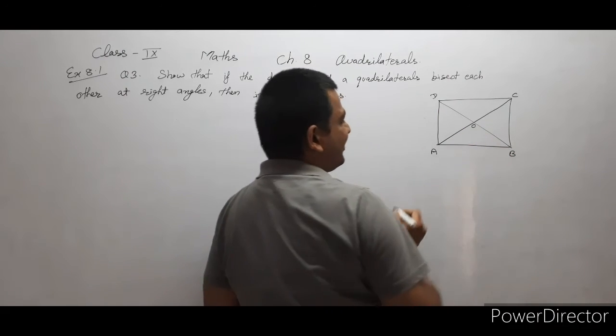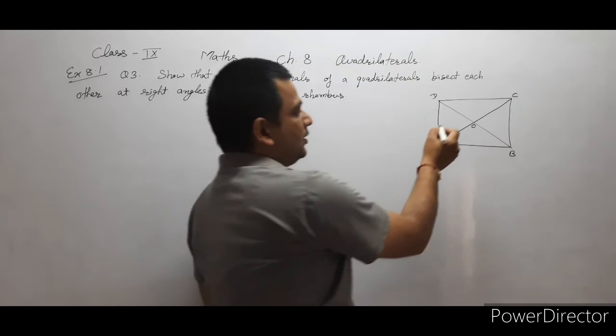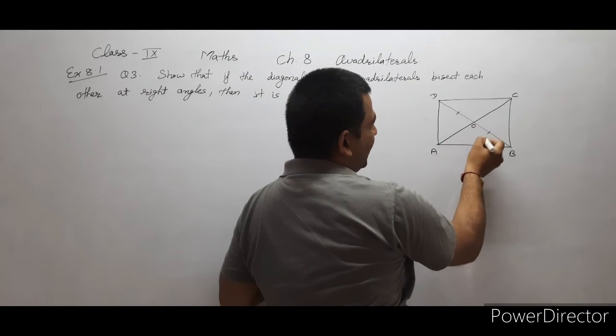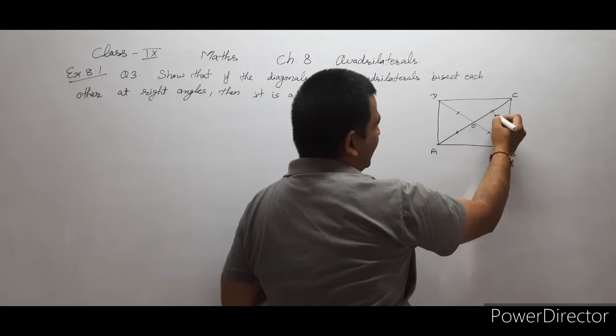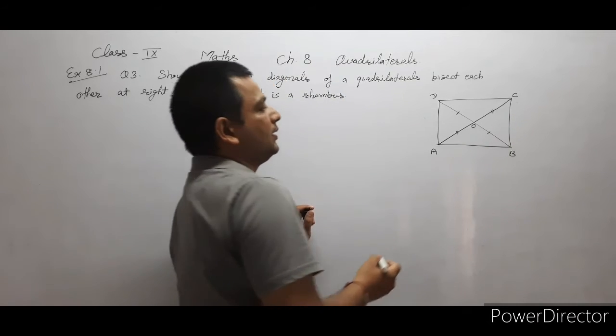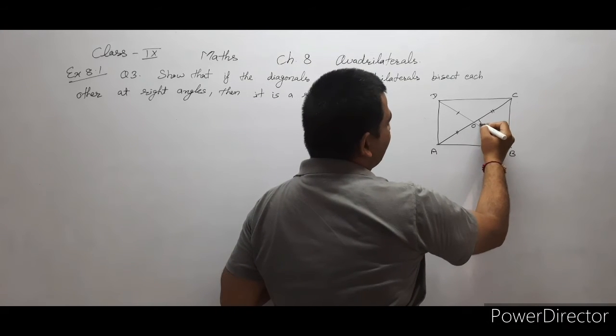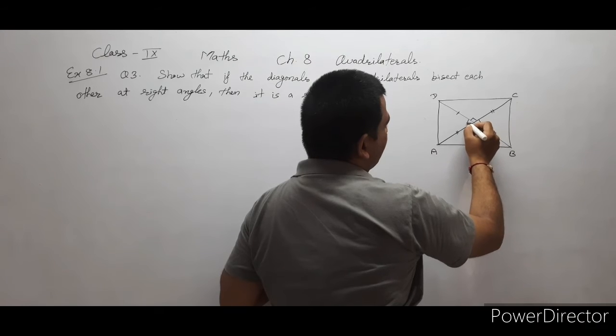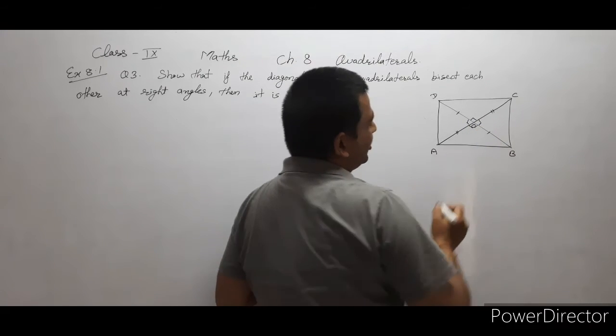That means these are divided into two equal parts, so OD and OB are equal, OA and OC are equal, at right angle. Right angle means the angle between these two diagonals is 90 degrees.